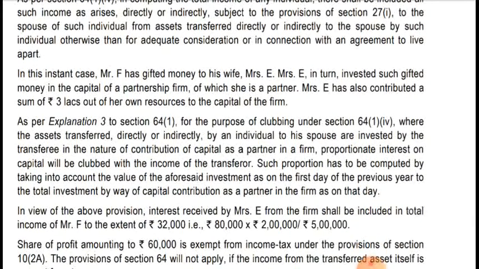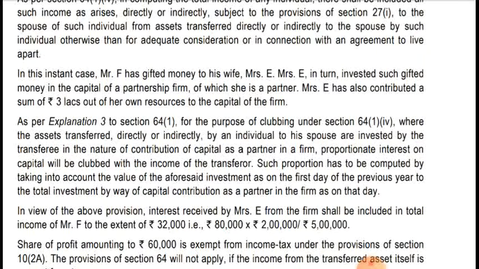In the instant case, Mr. F has gifted money to his wife Mrs. E. Mrs. E in turn invests such gifted money in the capital of the partnership firm of which she is a partner. Mrs. E has also contributed a sum of rupees 3 lakh out of her own resources to the capital of the firm.